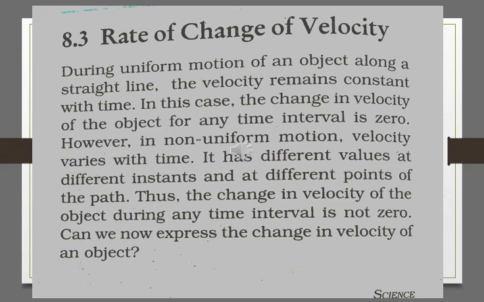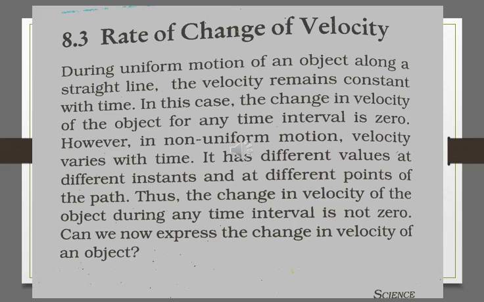After some distance covered, or after some time, velocity changes because it is non-uniform motion. So the change in the velocity of the object during any time interval is not 0. Can we express this change in the velocity of the object?